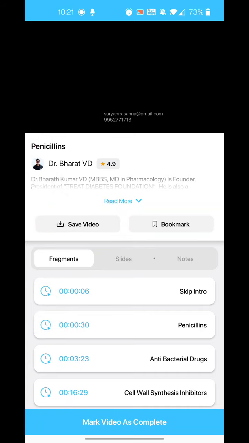So what we are discussing is the antimicrobials. That means we have to kill or inhibit the growth of these microbes. Now, what are the microbes which are going to cause infection in a man? It is mainly the bacteria. Then another is the virus. We were all locked in because of the virus, that is COVID-19. Then the fungus. Then the parasites.